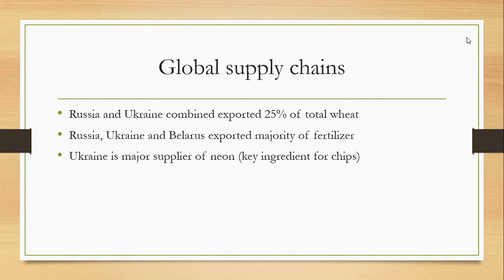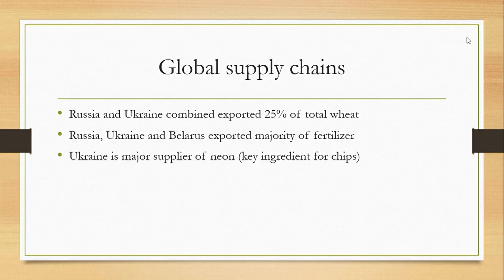Now, third, Ukraine is a major supplier of neon, and neon is a key ingredient for chips. Because of this crisis, there is a shortage in semiconductors, and due to that, we have seen that the electronic items that used semiconductors as their raw material are getting pricier. And you are seeing that there is inflation even in laptops, mobiles or computers. So this is the impact on our daily life.